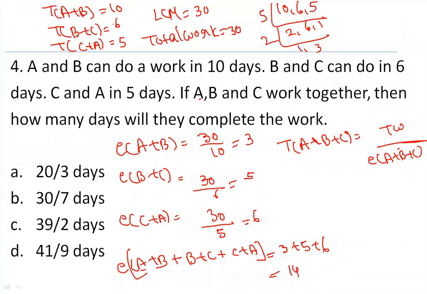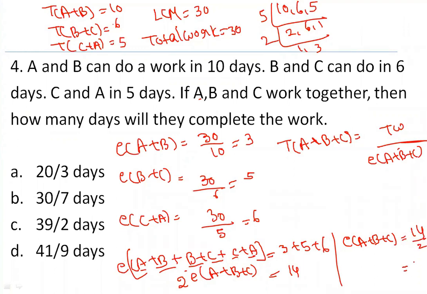If you see here, 2 times of A is there, 2 times of B is there, and 2 times of C is there. So 2 times of efficiency of A plus B plus C, you can write here. Okay. If you want a single time efficiency of A plus B plus C, then that is equal to 14 by 2, which is equal to 7. Substitute the same here. Total work is 30. Efficiency of A plus B plus C is 7. So 30 by 7 days. Option B is the answer for the question.